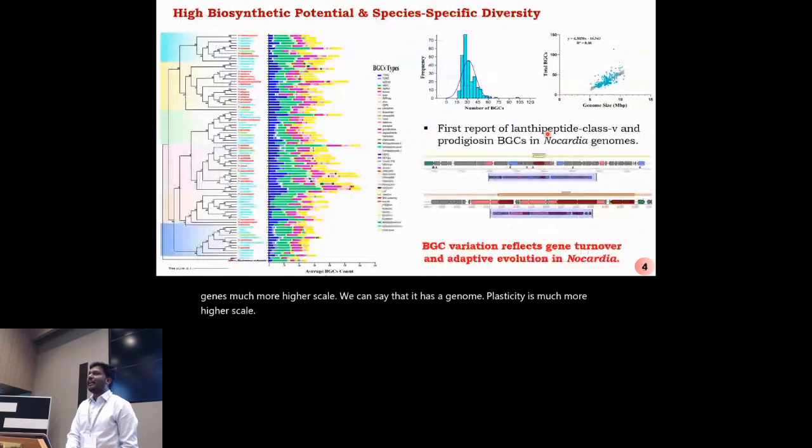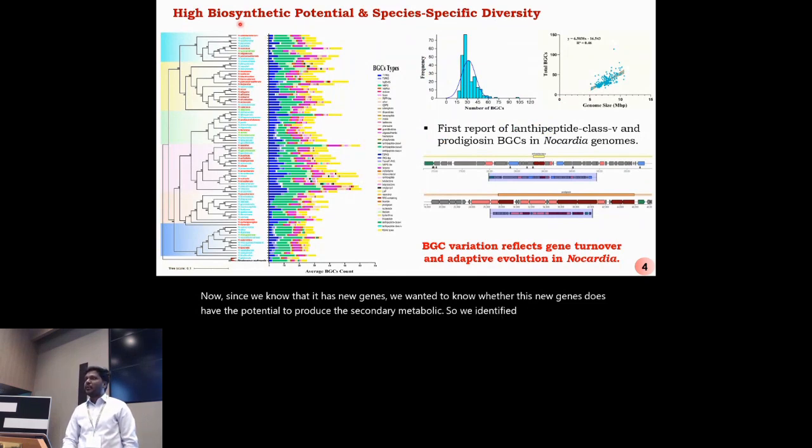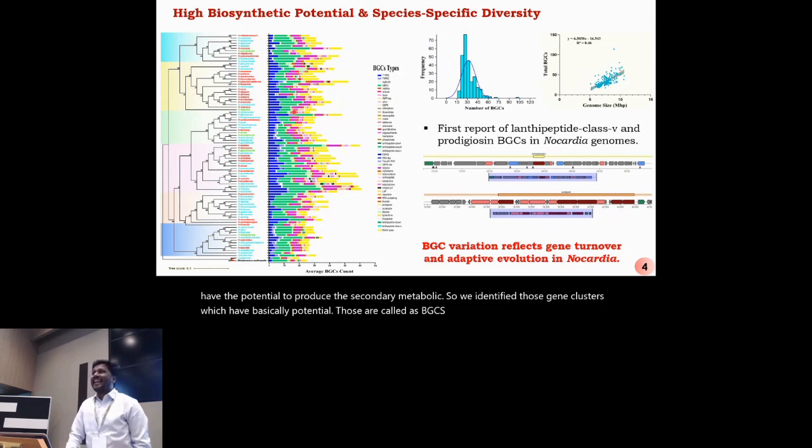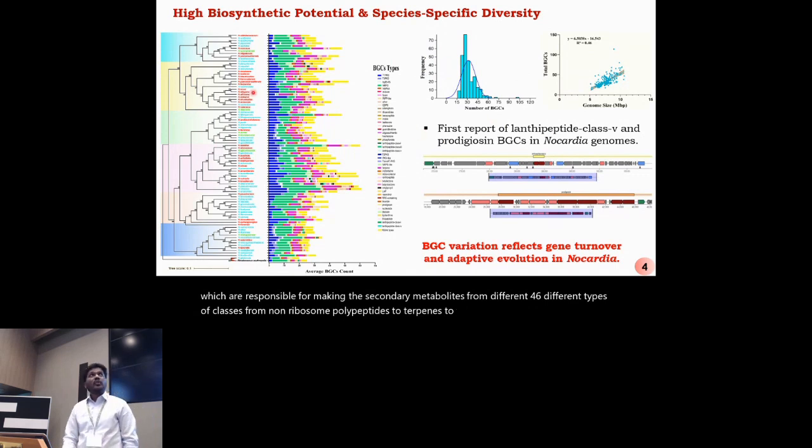Now, since we know that it has new genes, we wanted to know whether these new genes have the potential to produce secondary metabolites. So we identified those gene clusters which have biosynthetic potential. Those are called BGCs. We have found over 8,000 BGCs which are responsible for making secondary metabolites from 46 different classes, from non-ribosomal peptides to terpenes to ectoines. Here we have done the phylogenetic analysis for all the 88 species along with the average count for the 46 different classes of BGCs.